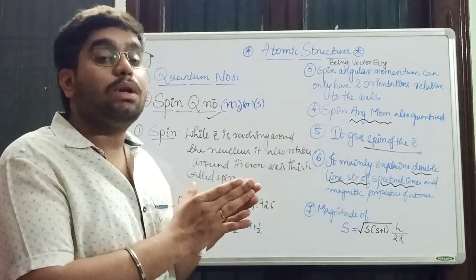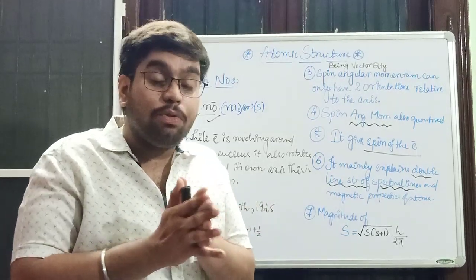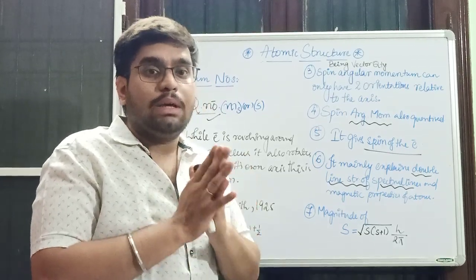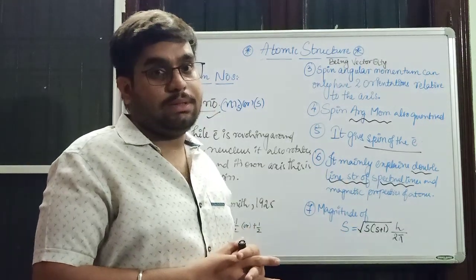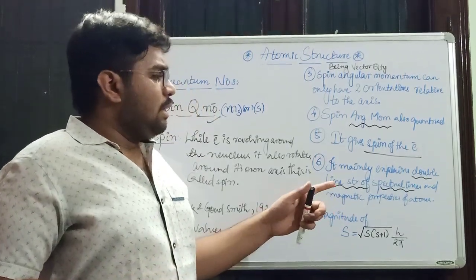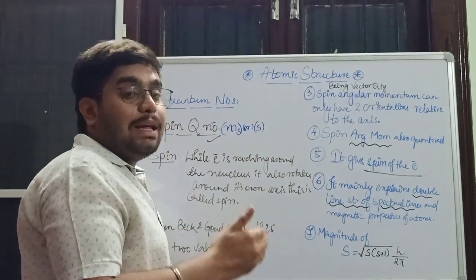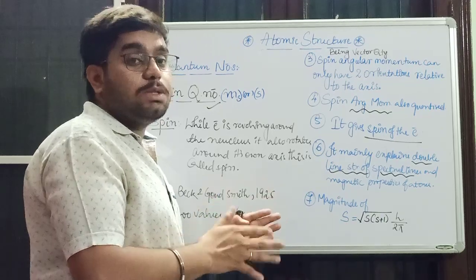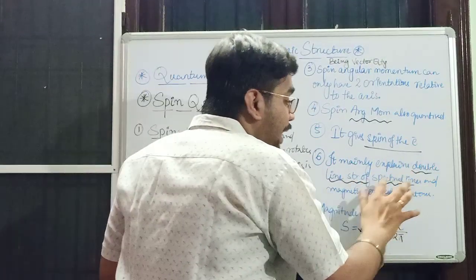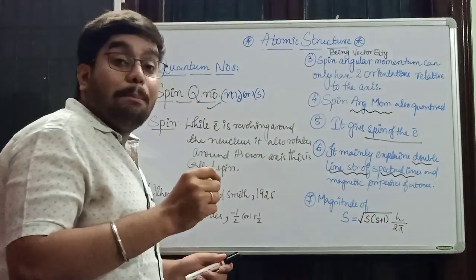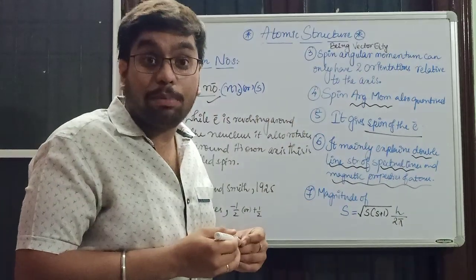We will be discussing spectrum while discussing Bohr's model of an atom. Before that, we will be discussing the hydrogen spectrum. In that we will discuss in detail about spectral lines. Okay. For now, you just try to listen. Afterwards, while we discuss the hydrogen spectrum, you will understand every single word. It mainly explains the double line structure of spectral lines and magnetic properties of atoms.